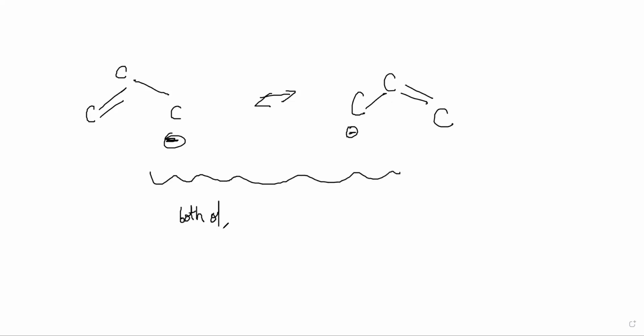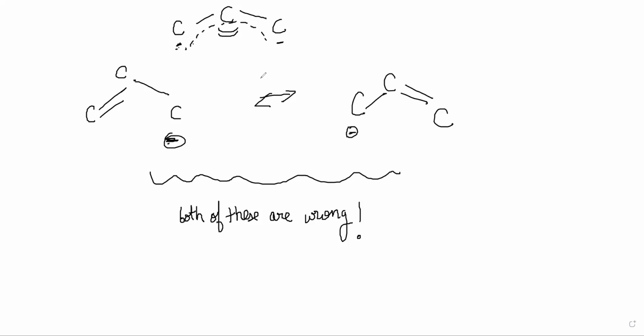Both of these are wrong, actually, but this is closer to the reality in the sense that at least the negative is on the ends, because we know that electron density is more on the end carbons. By the molecular orbital method, we know that the ends are more negative than the middle. But actually it is delocalized overall, and that is something we need to know ourselves.